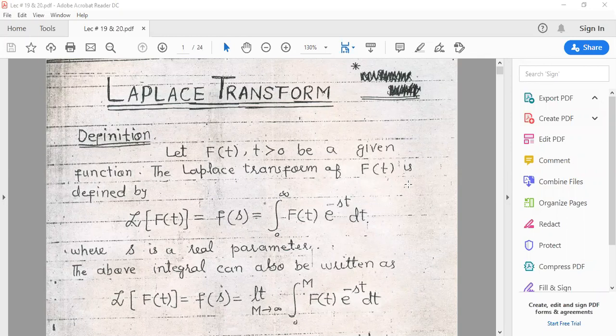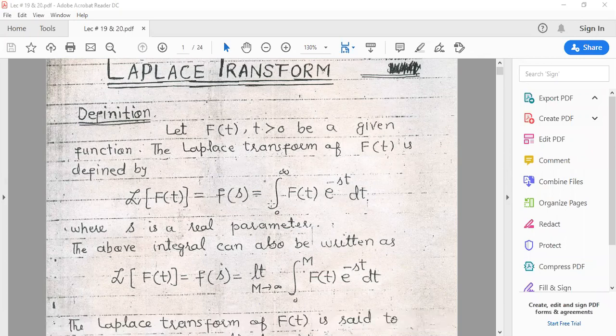We are going to discuss the Laplace transform, its definition, Laplace transform of some basic functions, and the existence of the Laplace transform. So, by definition, if f of t is a continuous function for all t greater or equal to zero, then the Laplace transform of f of t is defined by this integral.